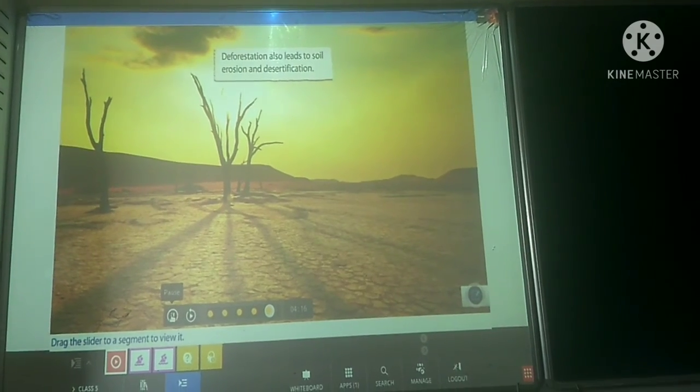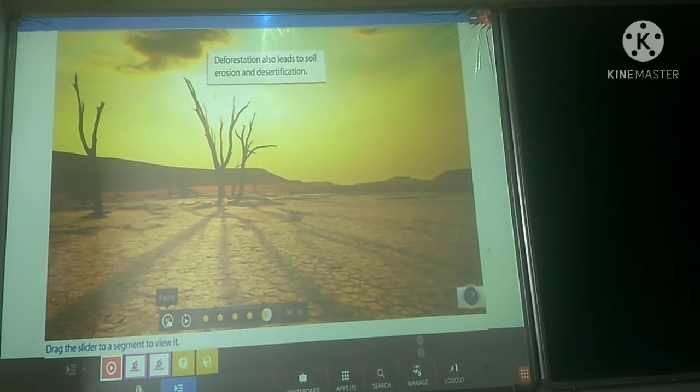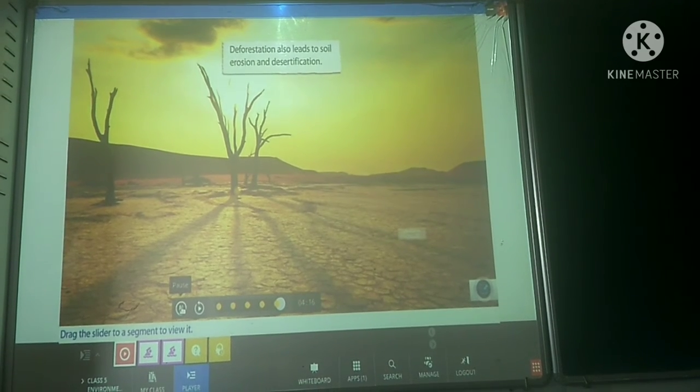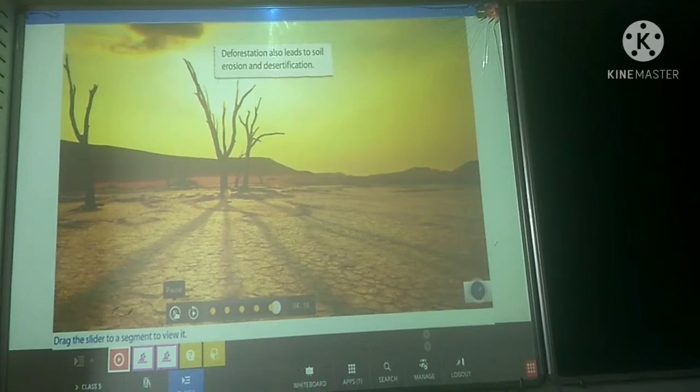What leads to soil erosion and desertification? Lack of tree cover exposes the soil to the intensity of the tropical sun. The soil becomes dry and cracked, and the humid region changes to desert.